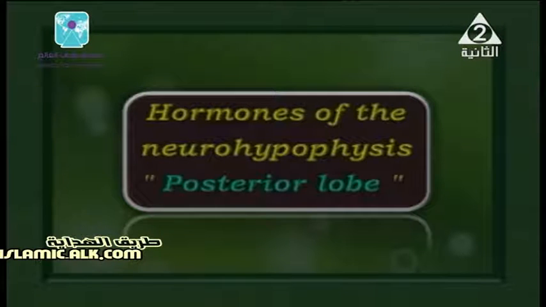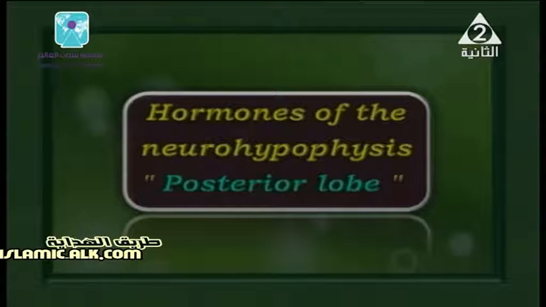What about the hormones of the neurohypophysis, the other lobe of the master gland, the pituitary gland? Well, we have a group of hormones here in our lesson.